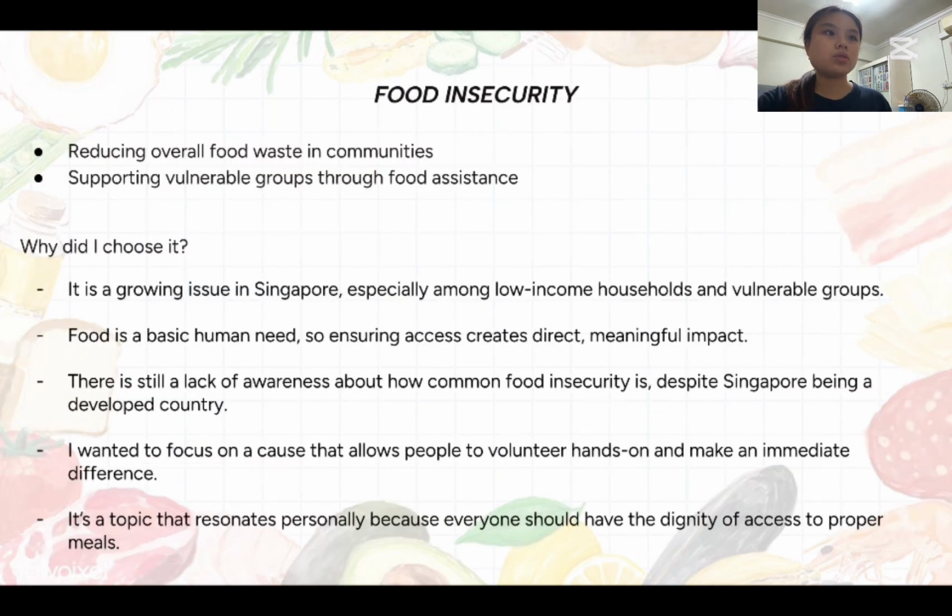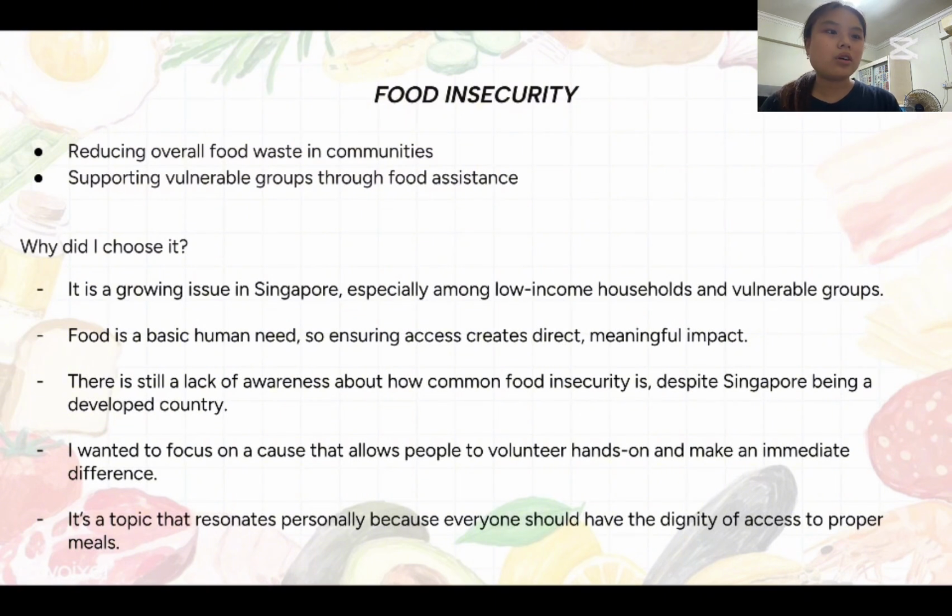So my chosen social impact is food insecurity, and I'm focusing mainly on 2 points, which is reducing overall food waste in communities and supporting vulnerable groups through food assistance like volunteering. Why did I choose food insecurity? It actually has nothing to do with my social impact for WIU, but I feel like it's a growing issue in Singapore, and to me, food is a basic human need, so I feel like everybody should have access to it. And there's still a lack of awareness in Singapore about how common food insecurity is, even though we are considered a first world country.